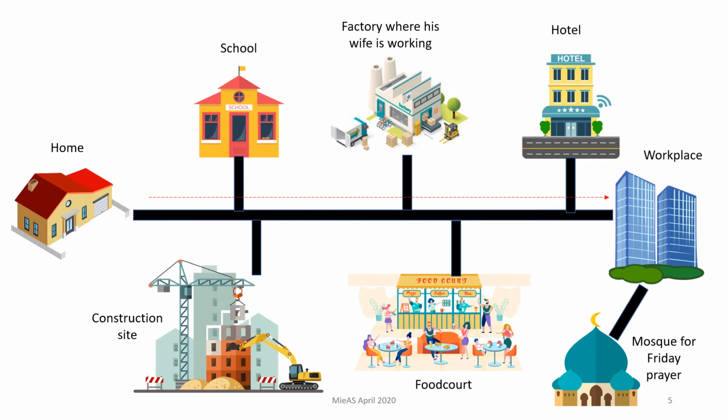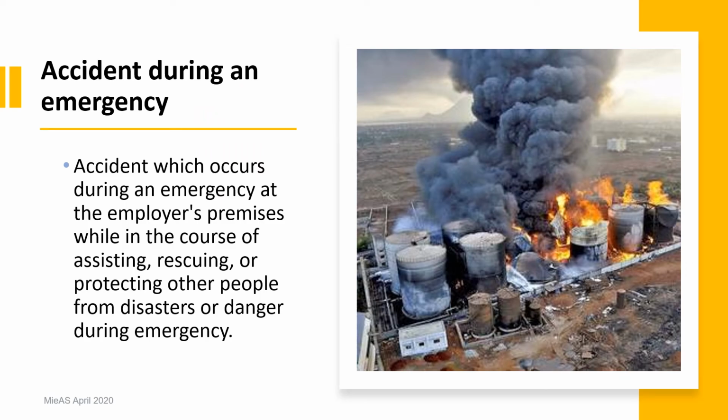For example, if you live in Seremban 3, the reasonable food court area is only nearby in Rasa, Mambau, or maybe the farthest is Seremban 2. But you cannot go for lunch at Port Dickson, or very far from Seremban, like Kuala Pilah, that is too far. And at the same time, on Friday, for example, for Muslims, your traveling route from your workplace to the mosque can also be considered a traveling route.